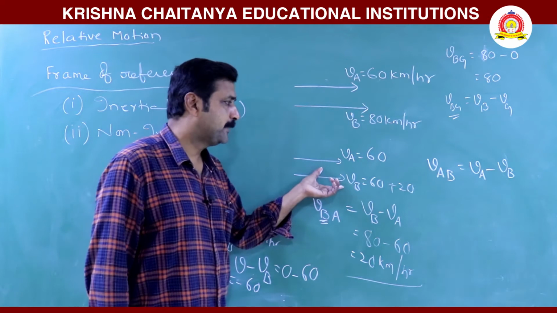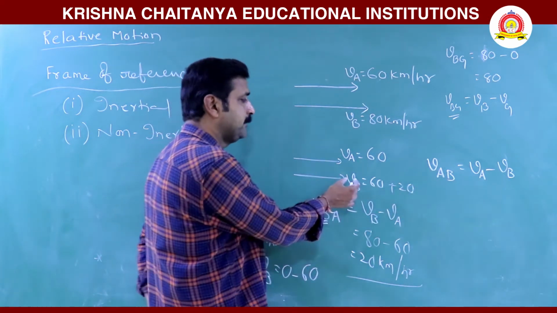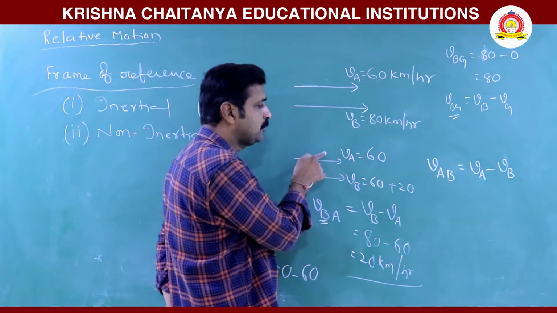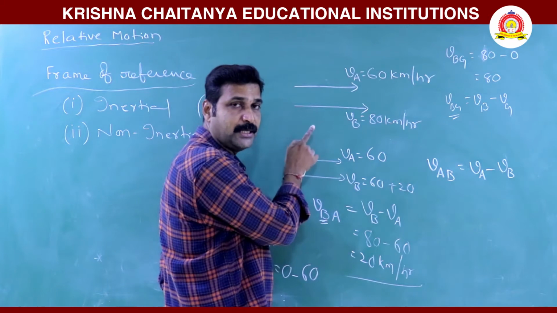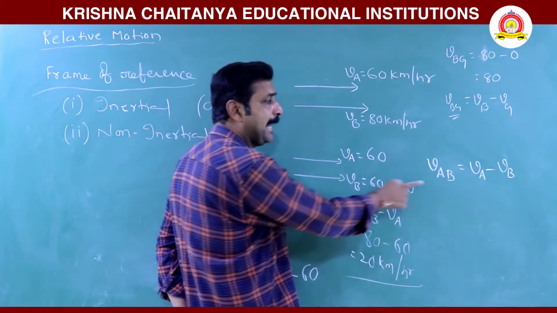So the velocity of A with respect to B means, for the person in bus B, when he observes the motion of A, what does he find?